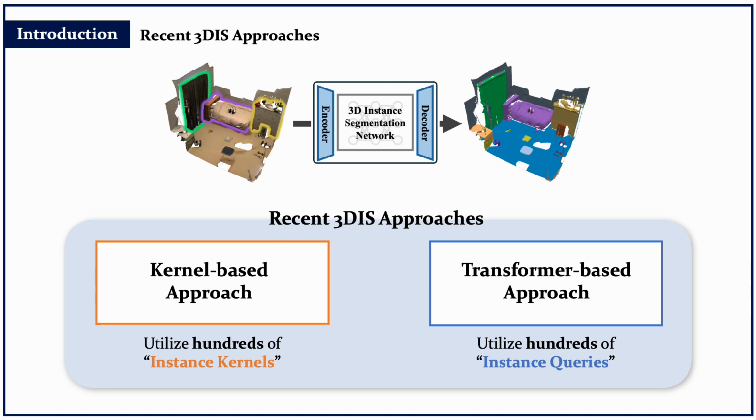Recently, kernel-based and transformer-based approaches have been proposed, aiming to overcome the limitations of traditional frameworks. Kernel-based methods leverage instance-aware kernels for dynamic convolution, which decodes instance masks. On the other hand, transformer-based methods train instance queries to identify features about individual objects using attention mechanisms. In both architectures, models utilize hundreds of instance-wise candidate features to estimate the final instance mask. Despite the significant improvements based on their architectural advantages, they have yet to fully optimize the handling of these numerous candidates and still face several challenges.